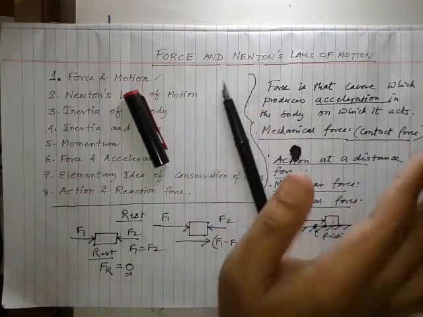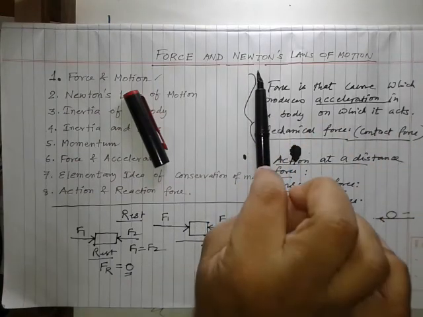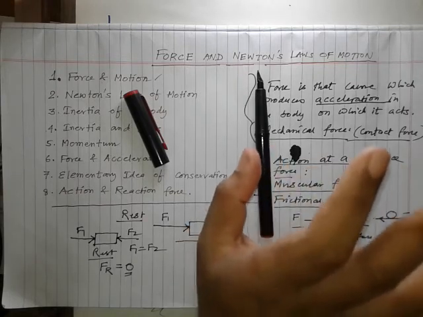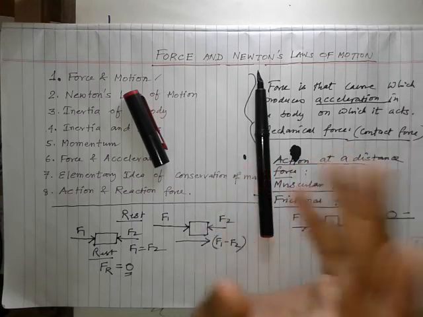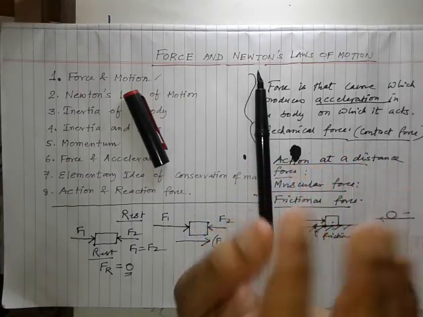Now if I keep this pen here, see, the pen is at rest. That means the resultant force, or net force, applied on this pen is 0. That is why there is no motion in the pen.